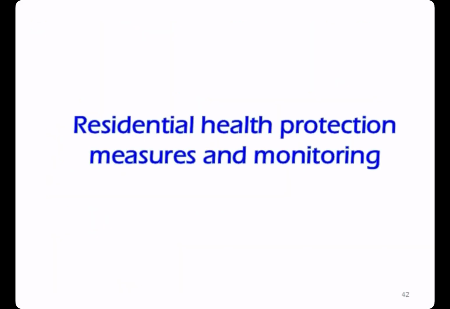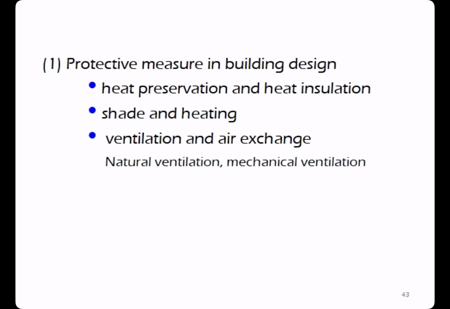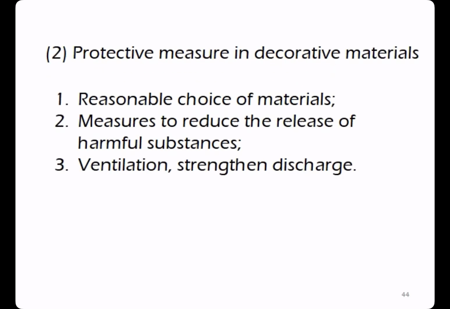This comes to residential health protection measures and monitoring. Protective measures should include heat preservation and heat insulation, and something like shade and heating, and also ventilation and air exchange. And the materials we use should be reasonable. Don't use something that you know is radioactive or harmful to our health.